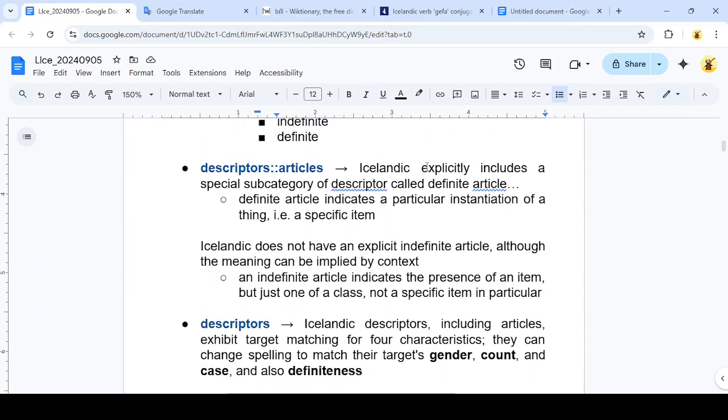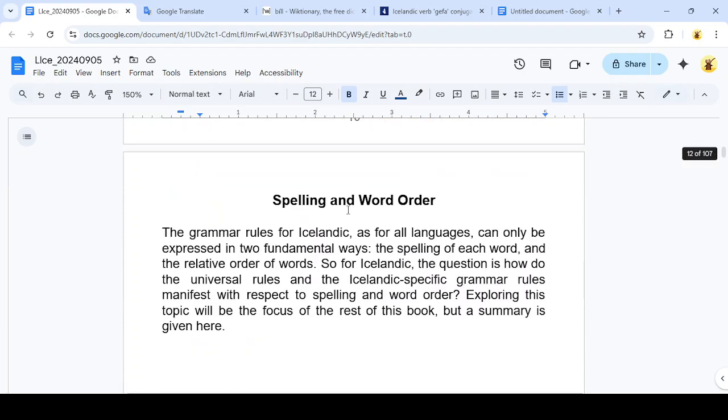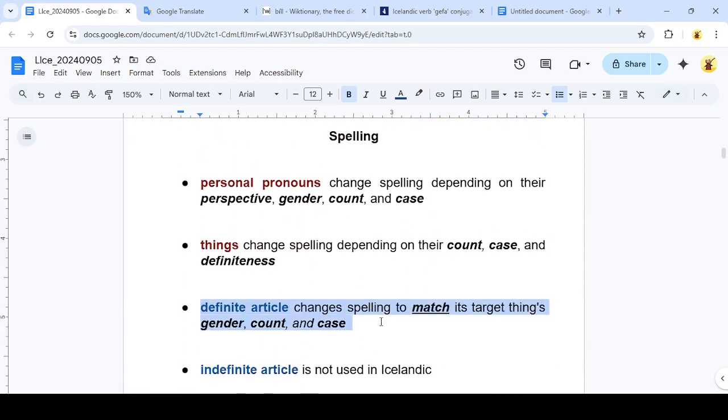So here we have articles in Icelandic. Icelandic explicitly includes a special subcategory of descriptor called the definite article. Okay, I'm going to go down because I have another section on spelling rules. The definite article changes spelling to match its target thing's gender, count, and case.